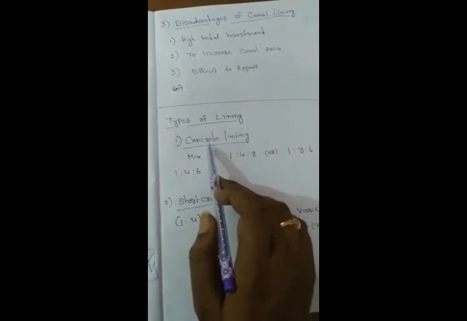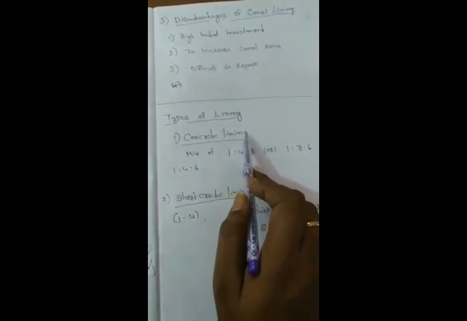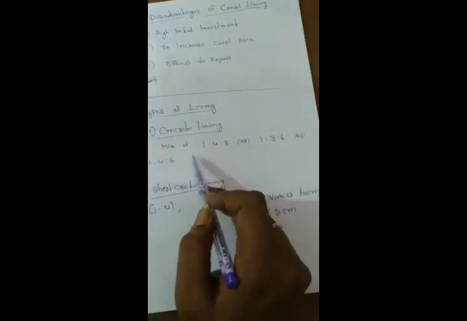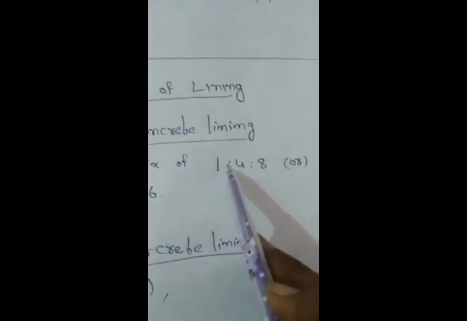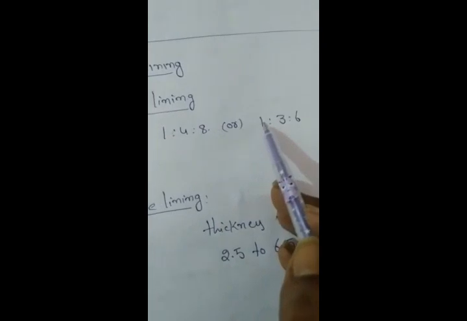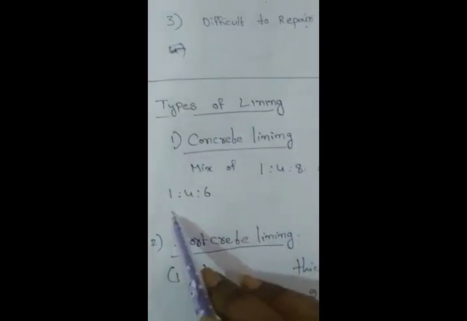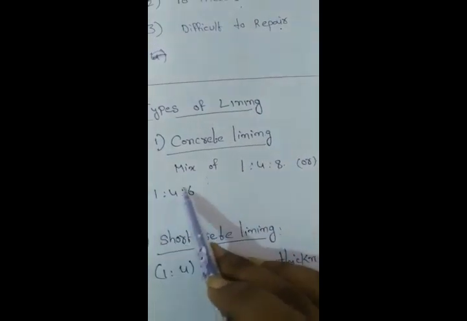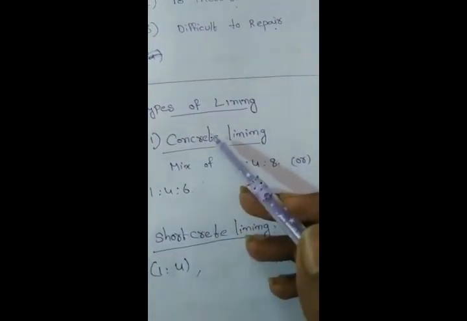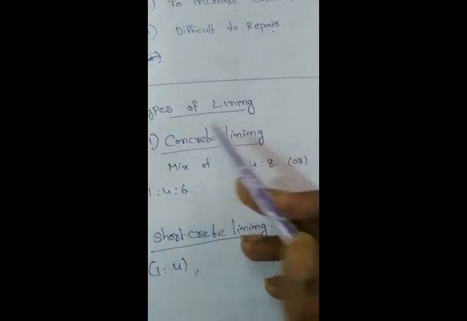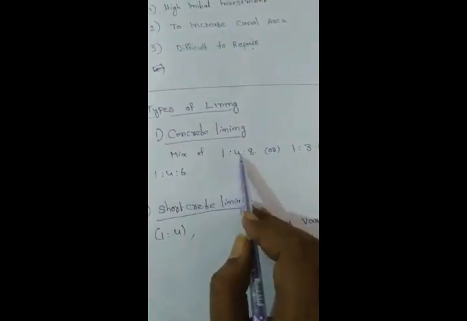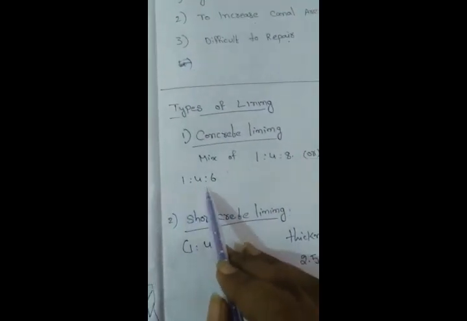Coming to the first one, concrete lining. We are using concrete as a lining material. The mixed proportions are 1:4:8, 1:3:6 or 1:4:6. This kind of concrete mix proportion is provided for lining when we are using concrete as a lining material.